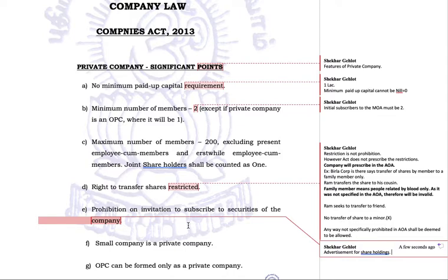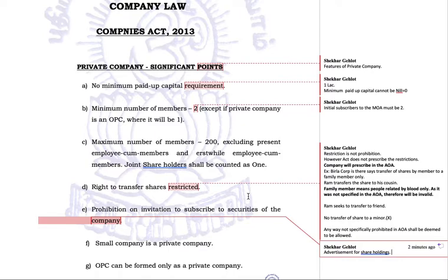Like when I buy shares of Reliance, Reliance is a public listed company. Reliance can advertise for the shareholding. So when I, as a public person, buy the shares of Reliance, I have no dealing with any other member in Reliance. I do not even know who the shareholders are. There may be 2 or 3 crore shareholders. My next door neighbor may be a Reliance shareholder, but I don't know. My very good friend may be a shareholder, but I don't know that he has purchased the shares. And I definitely do not know Ambani. Just by reading about Ambani in the newspaper or on an internet website, it doesn't make me a member known to Ambani.